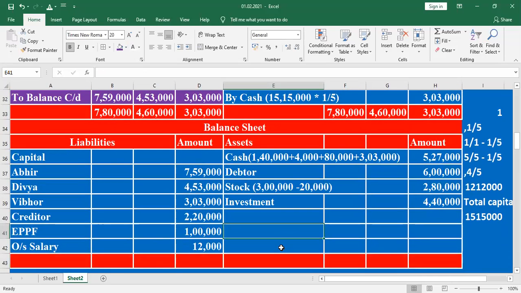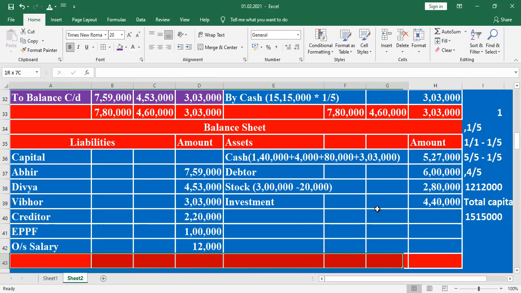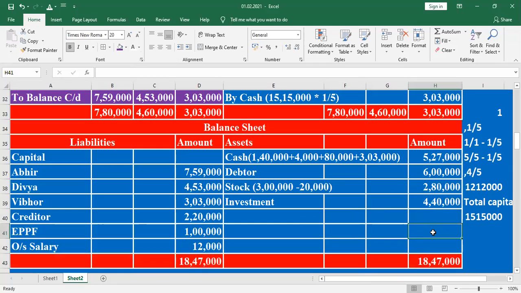Then the remaining items are all recorded. Now we do the total for both sides, asset and liability side. What is the total of both sides? Total of assets 18,47,000. Total of liabilities 18,47,000. Students, any doubt, any clarification?